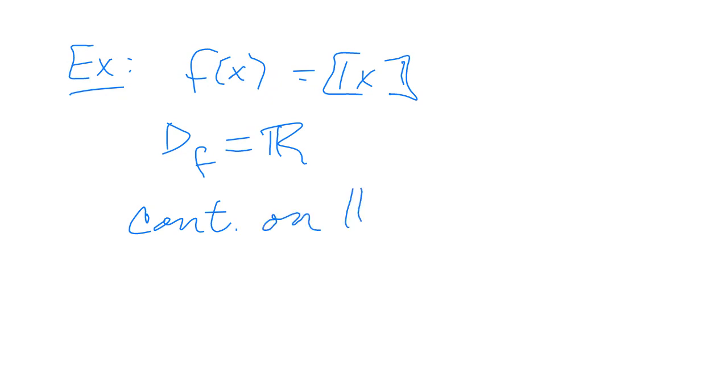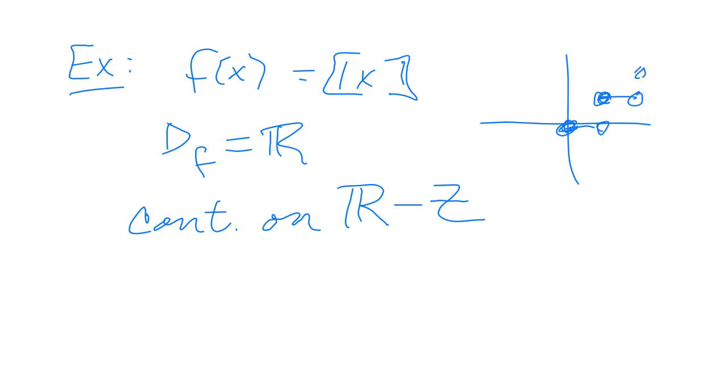It's continuous on all real numbers excluding the integers, because there is a jump discontinuity at every integer. So it's not fixable. It's an essential discontinuity everywhere there's an integer, because of the jump there. So it is not a continuous function.